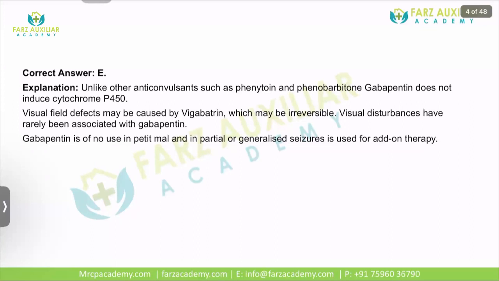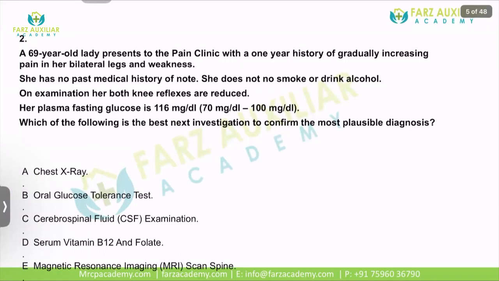So you can remember this by the alphabet V. Visual disturbances are rarely associated with gabapentin. As for petit mal, I told you gabapentin is of no use. It is just used as an add-on therapy in people with partial and generalized seizures.